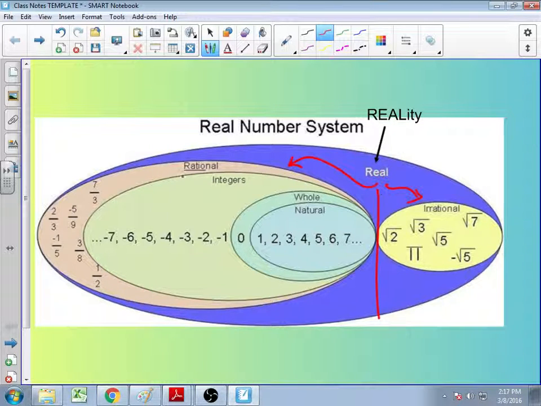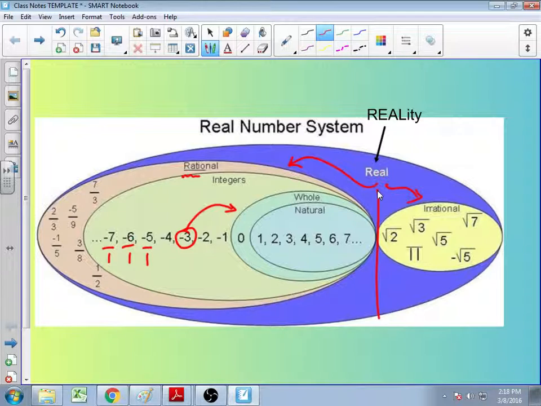Rational, of course, the root word there is ratio, meaning that the number can be written as a ratio. If you know how Venn diagrams work, you'll see that all of my integers are inside of my rational numbers because any integer value, when I put it over 1, can be written as a ratio. Likewise, whole numbers are included in the integers because if it's a whole number, then it's also an integer. All whole numbers are integers, but not all integers are whole numbers. So make sure you realize that -3, for example, is an integer, but it's not a whole number.